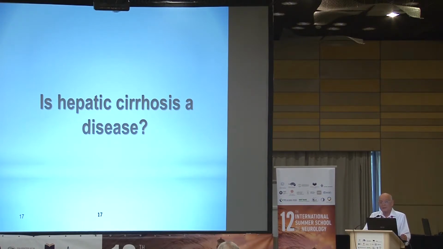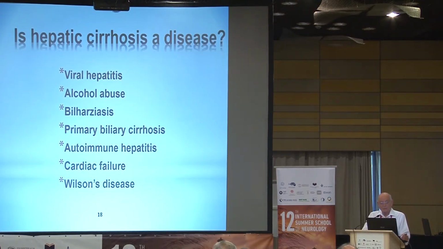Okay. And Fabrizio, why do you think that it's not a disease? Cirrhosis? Because it may come from a different aspect and then different etiopathogenesis. Okay. So I agree with Fabrizio. And of course, what we call cirrhosis, hepatic cirrhosis, there's only cirrhosis. There is no cirrhosis of other organ. Hepatic, always hepatic. So is cirrhosis a disease?